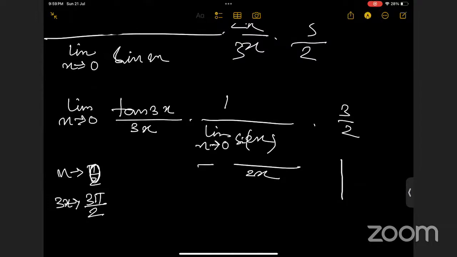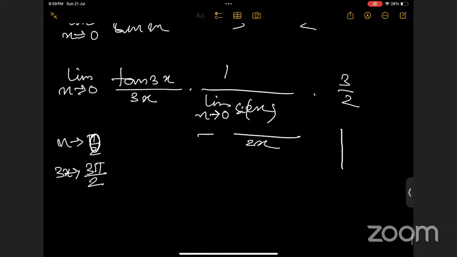2x by 2x is 3 by 2, right? Yes, ma'am. So now we can change the limit. Here we have x, here we have 3x, but we can change the limit, right? When x tends to 0, we know 3x is tending to 0, right? Yes, ma'am. Again, 2x is also tending to 0.